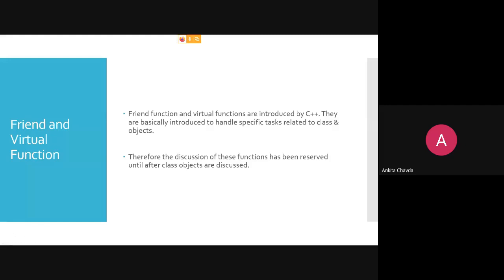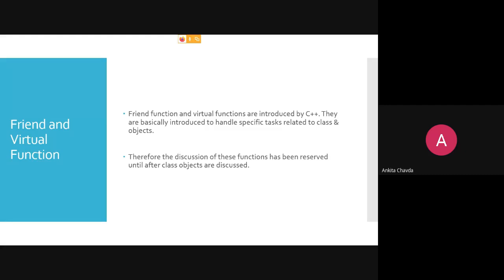The programs related to the friend function will come after the fourth and fifth unit. And the virtual function will always work where the inheritance concept is there. So once your sixth unit, inheritance, is finished, in the seventh unit you will get to know what a virtual function is. So this discussion of these functions has been reserved until after class and object are discussed.